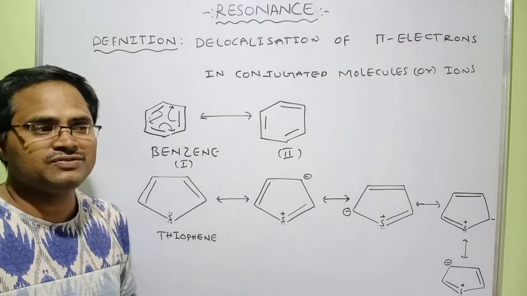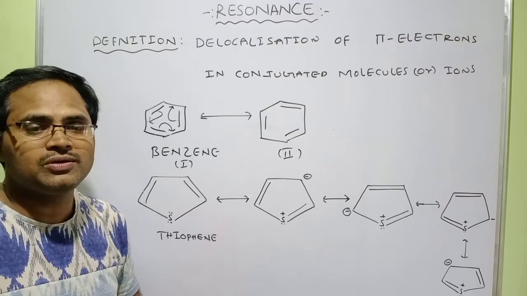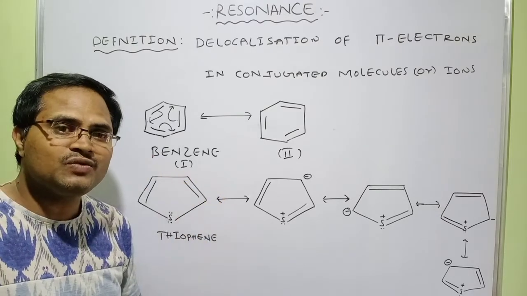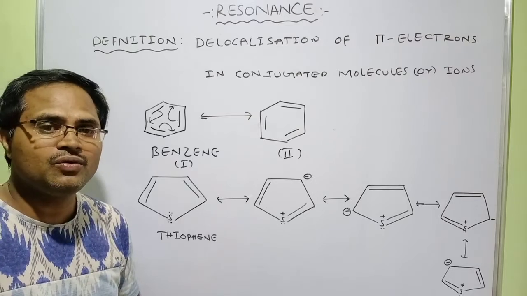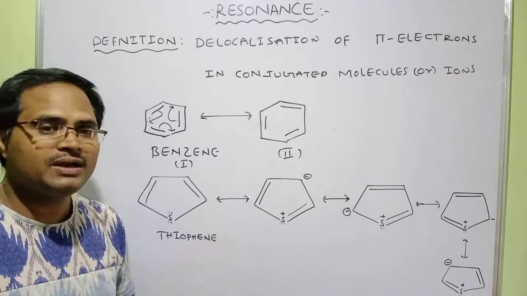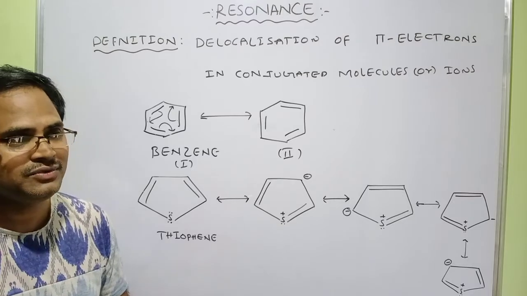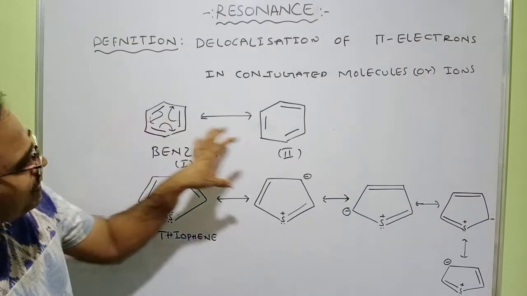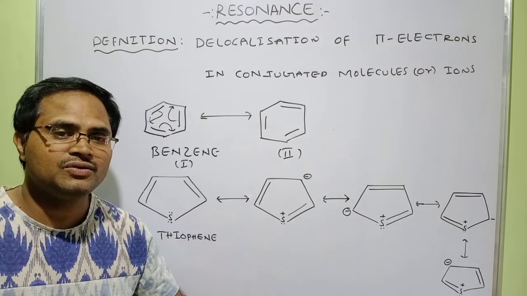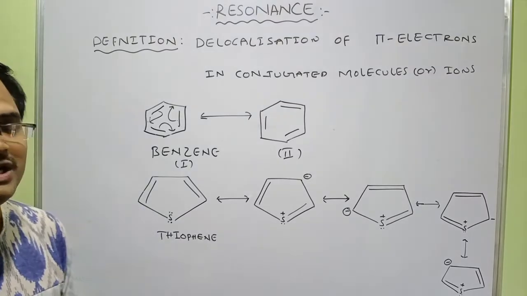What is the purpose of resonance actually? Why should the delocalization of electrons take place? If resonance takes place, what happens to the molecule? When resonance or delocalization of electrons happens, the molecule's energy will go down. When the energy of the molecule goes down, stability will increase, because stability and energy have an inversely proportional relation. As you increase the number of resonance structures, the energy of the molecule will decrease and accordingly the stability of the molecule will increase. That is the main purpose of the resonance concept.